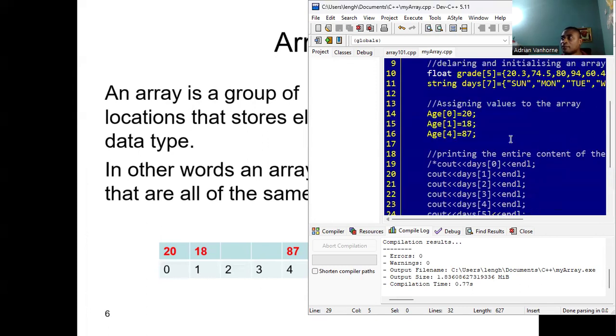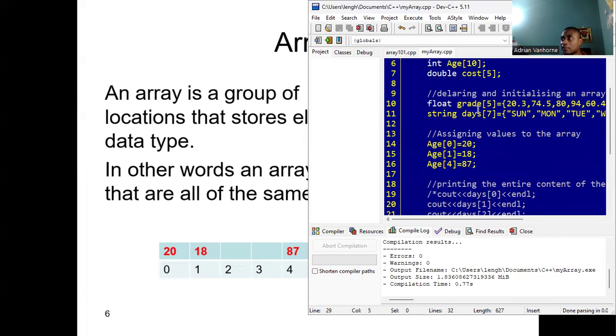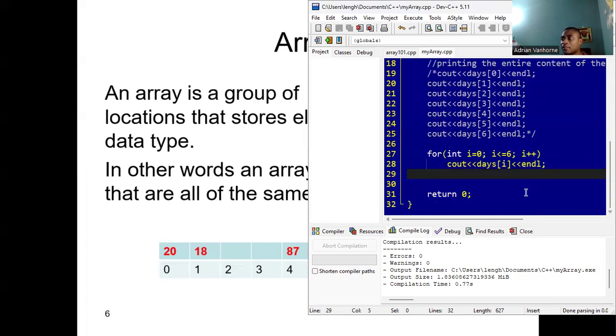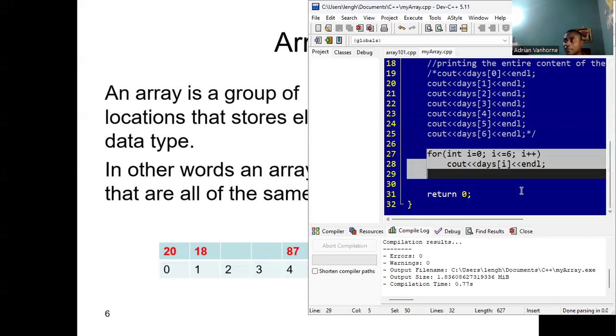In a similar manner, if we wish to print out the content of the grade array, the same concept could be applied. So I'm just going to do a copy and paste here.